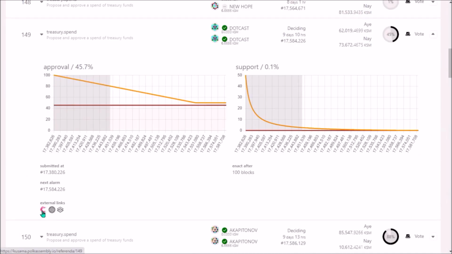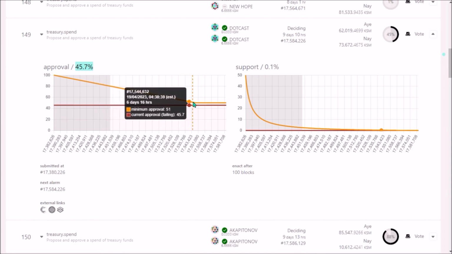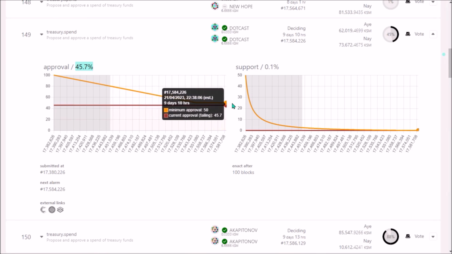Down here you can click this Polkassembly link where you get to review the full proposal and the related discussion, and the voting for this proposal will be going on for 9 more days and 10 hours. At this moment the proposal is not passing since it currently has 46% of approval, which is the ratio between ayes and nays votes, but the closer to the end of the voting, the lower will be the required minimum percentage of ayes votes for the proposal to pass.